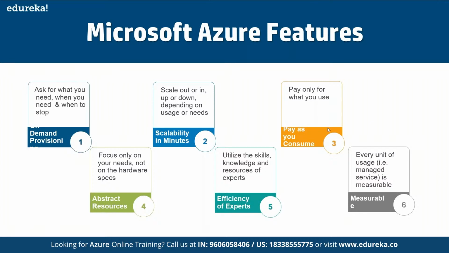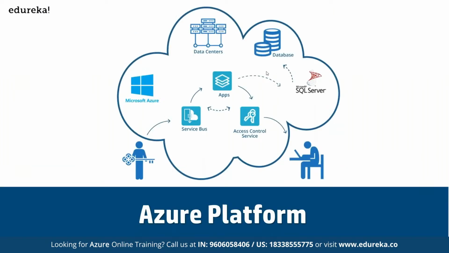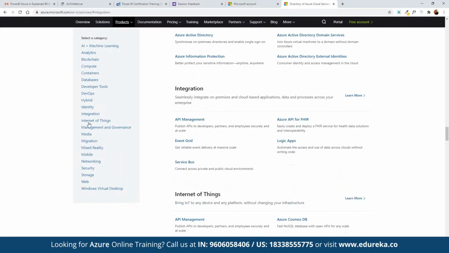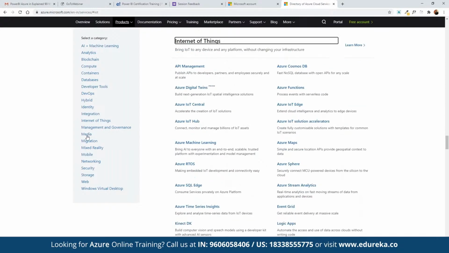So we discussed the Azure platform. Azure currently has multiple services offered under its umbrella. As we discussed, we have more than 200 services offered under blockchain, computation, containers, databases, developer tools, DevOps, hybrid, identity, integration, Internet of Things, management and governance, media, mixed reality, mobile applications, networking, security, storage. There are multiple solutions offered under Azure that we can choose accordingly.